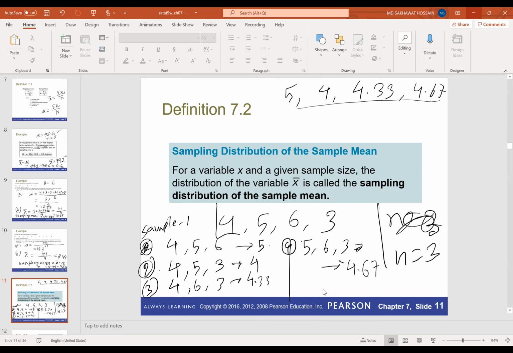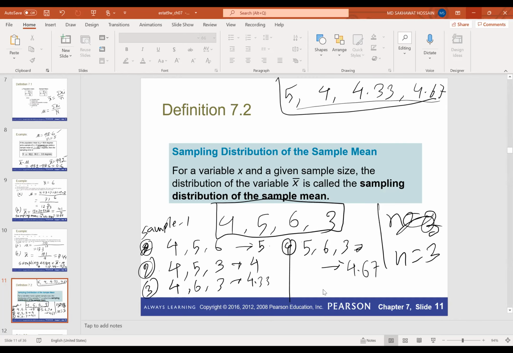Our original distribution was this one. This was our original population. Now we have a new population. For this population we have a distribution, and that distribution will be called the sampling distribution. Do you have any questions? Is it clear what a sampling distribution is? Okay, great. Thank you.